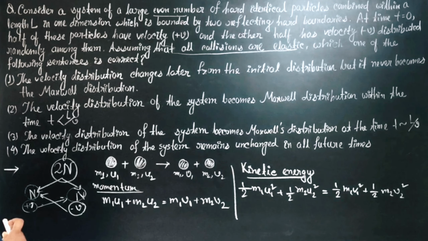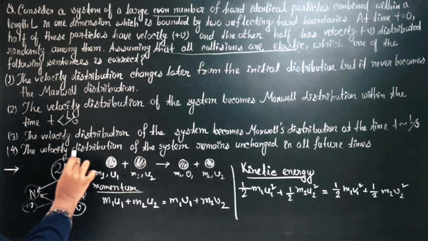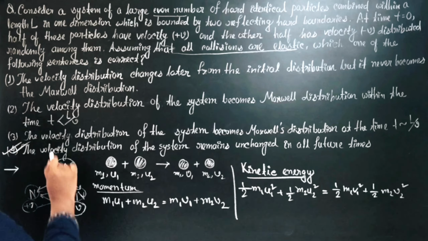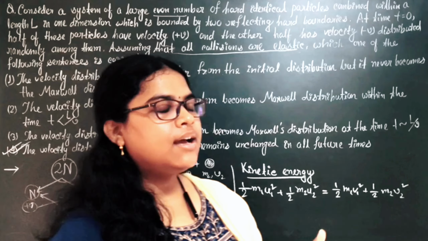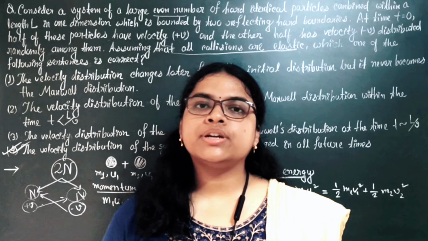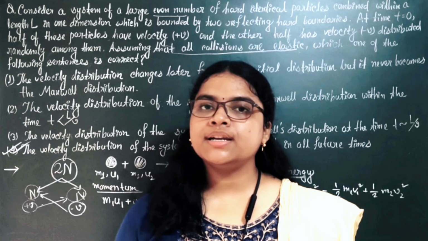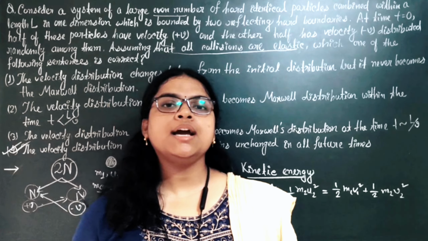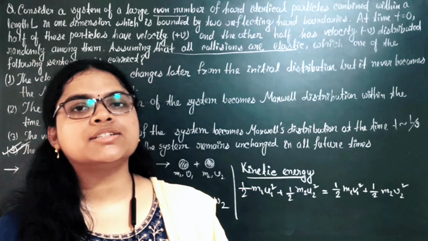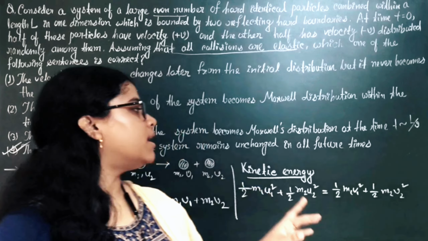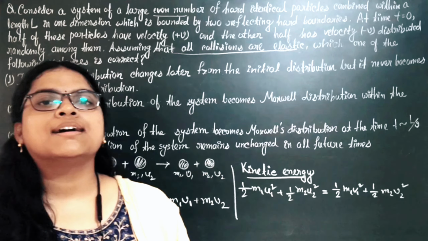So in option 4, the velocity distribution of the system remains unchanged as it is elastic collision, and for elastic collisions velocity swaps between two particles, so n particles also exchange their velocity after elastic collision, and the velocity distribution will remain unchanged. So our option 4 is the correct answer.